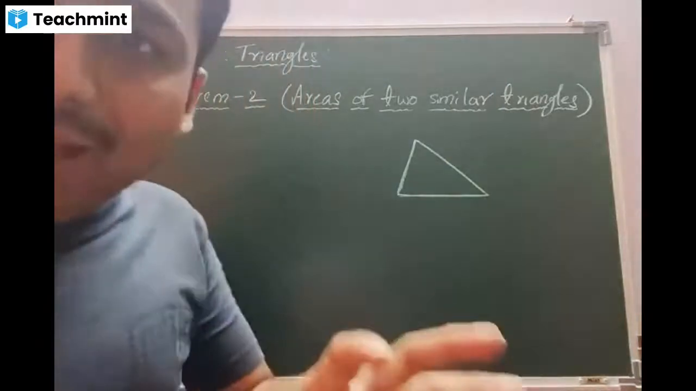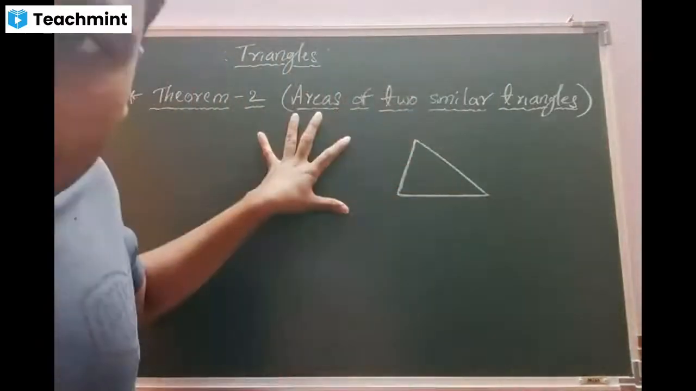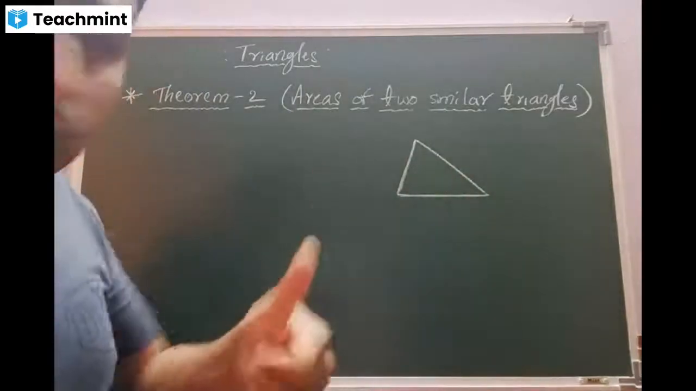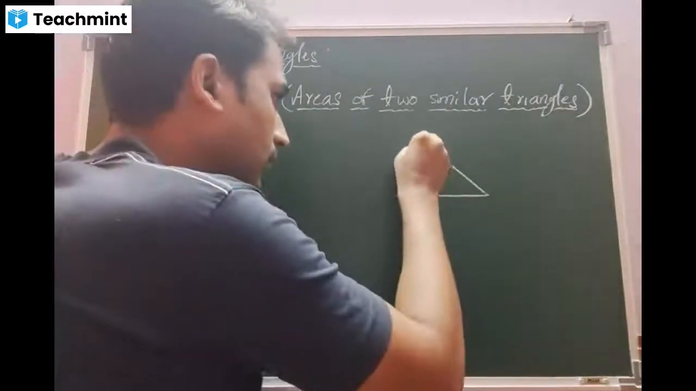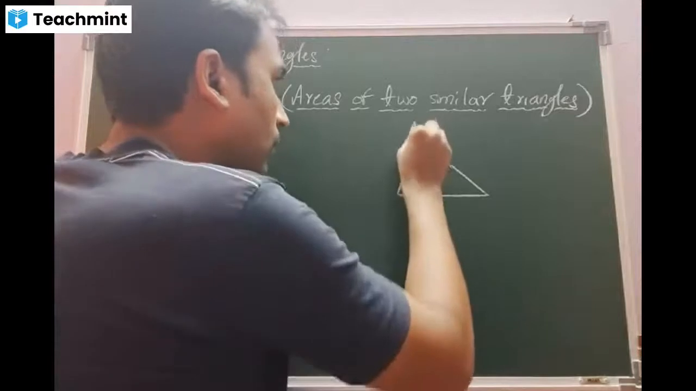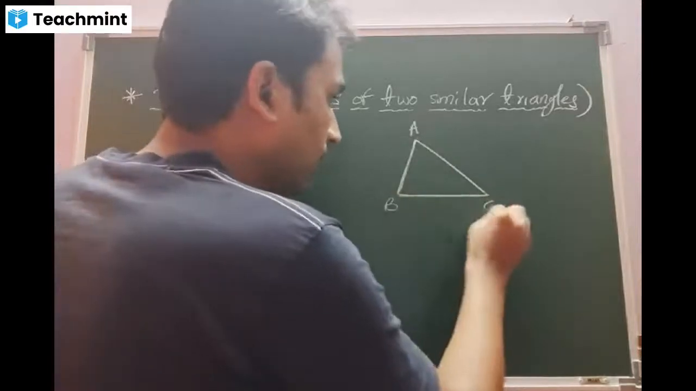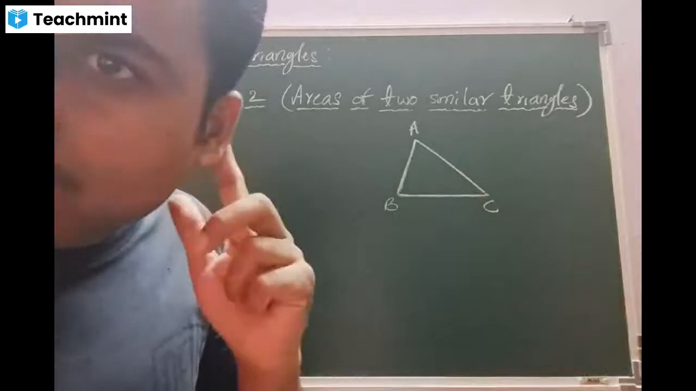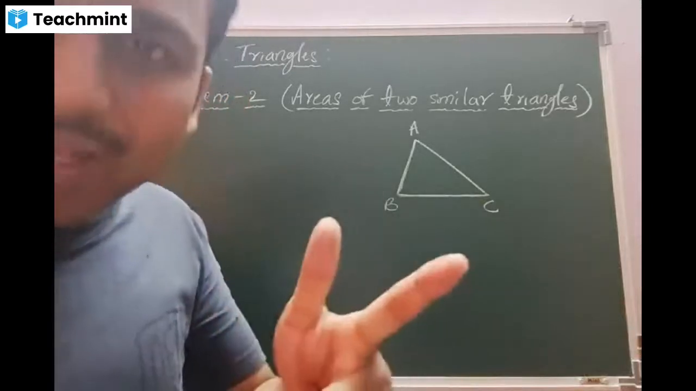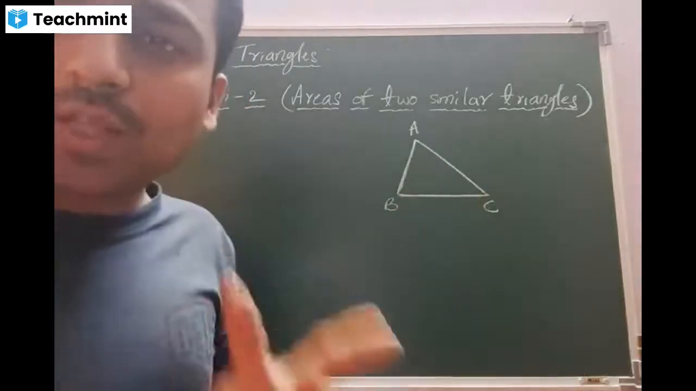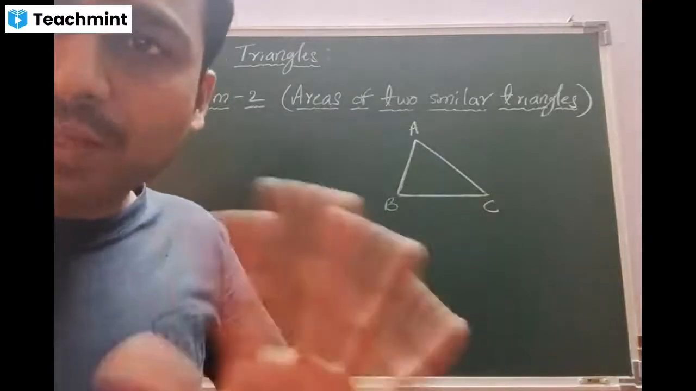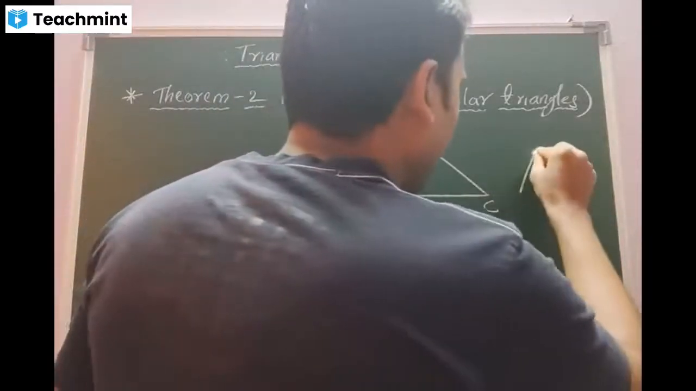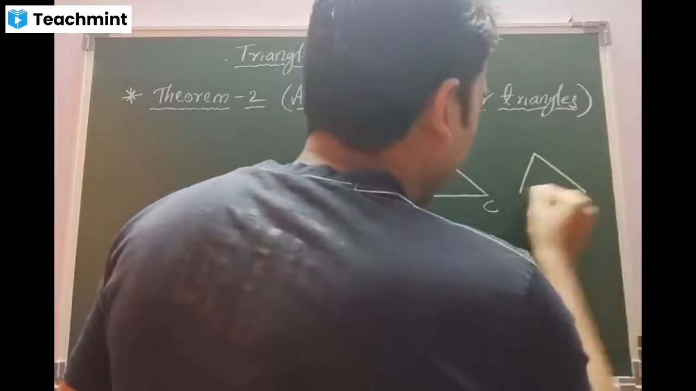Let me ask you, according to the statement, which diagram I have to draw? What I have to draw? Quick. Beta, am I audible? Yes, sir. One more similar triangle we have to draw. Yes, beta. We have to draw two triangles which are similar. Correct? Yes, sir.